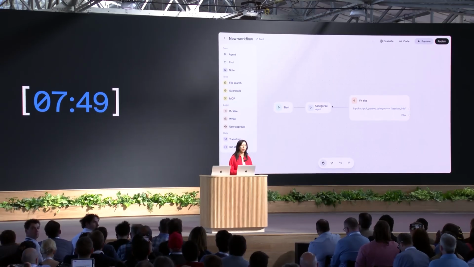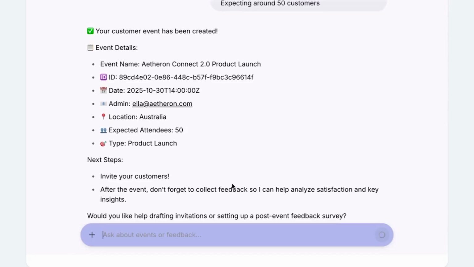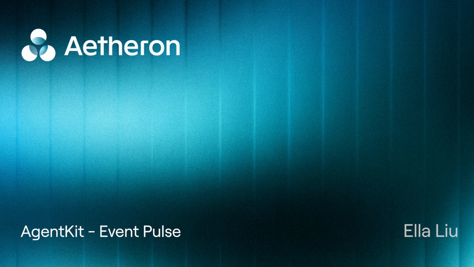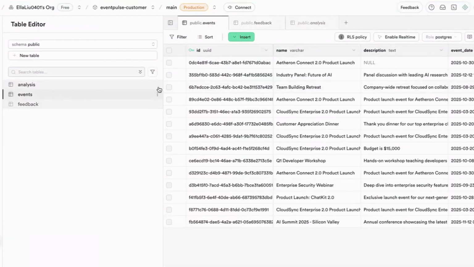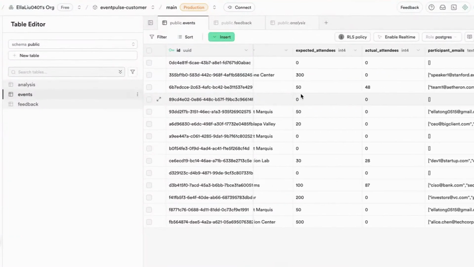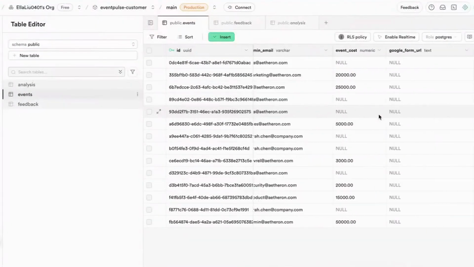AgentKit from OpenAI launched last week. I had this running in 2 days. Event feedback usually means hours in spreadsheets, hunting for patterns in hundreds of responses.